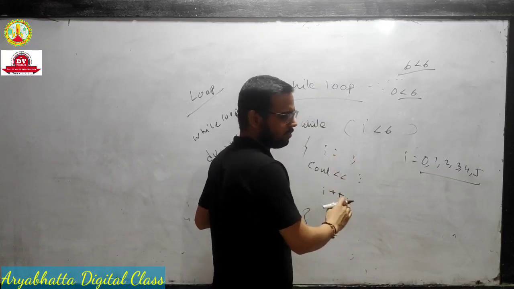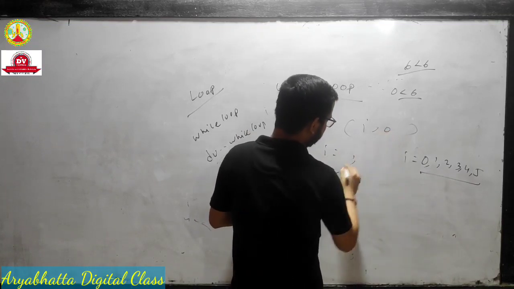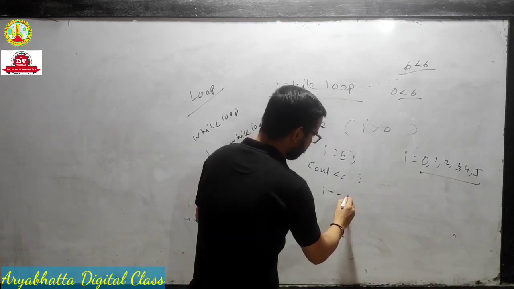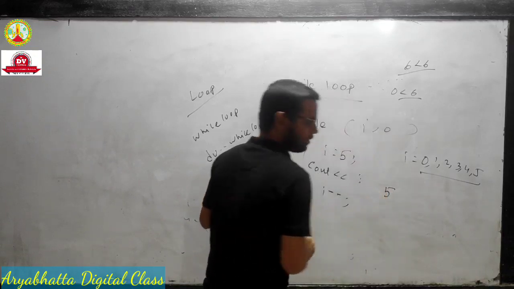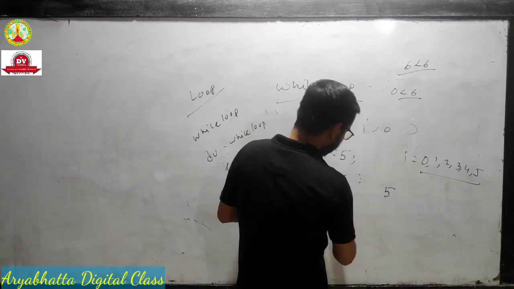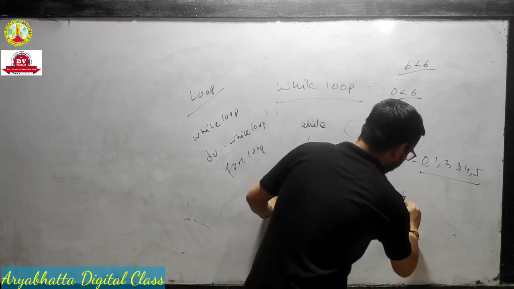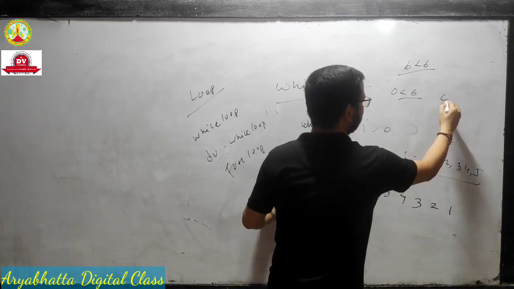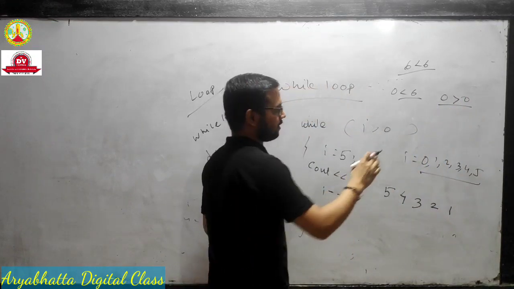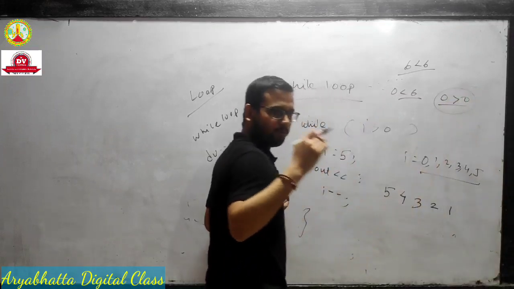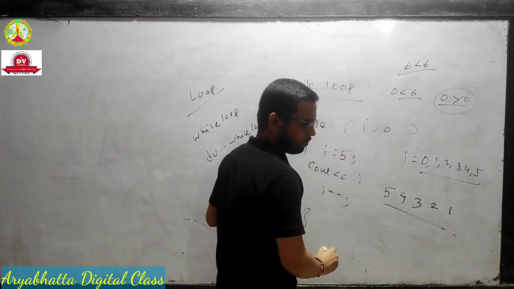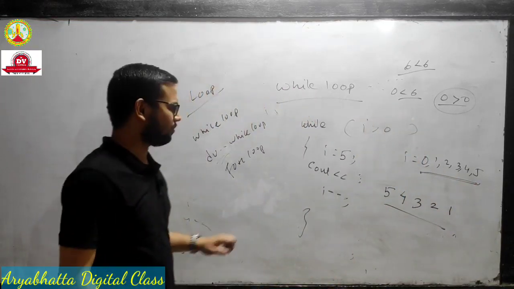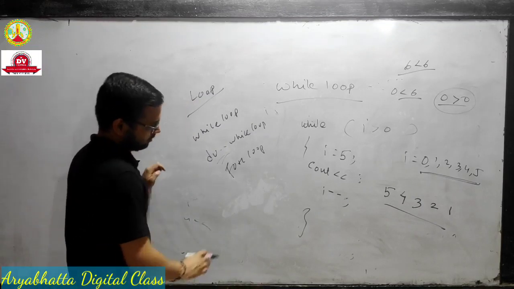If we write a decrementation loop, then we write I greater than 0, starting from suppose 5, and here we write I minus minus. That means starting at 5, greater than 0. Next, decrementation means one value is decremented. 4 is also greater than 0, 3 also greater than 0, 2, 1, and whenever it comes to 0, 0 greater than 0 is false, at that point it will stop. This is for a decrementation loop and the earlier one is for an incrementation loop. This is the simple while loop concept. We will cover it briefly in the next class.